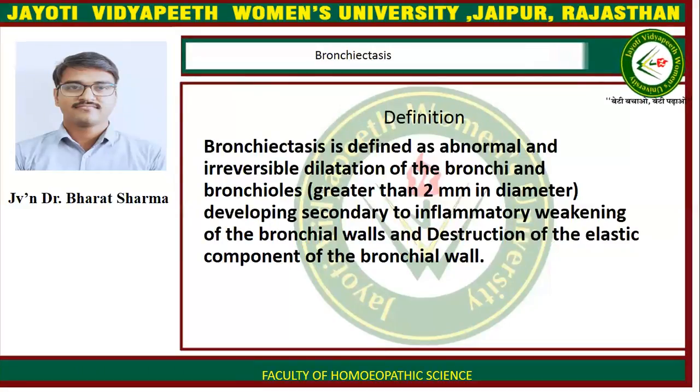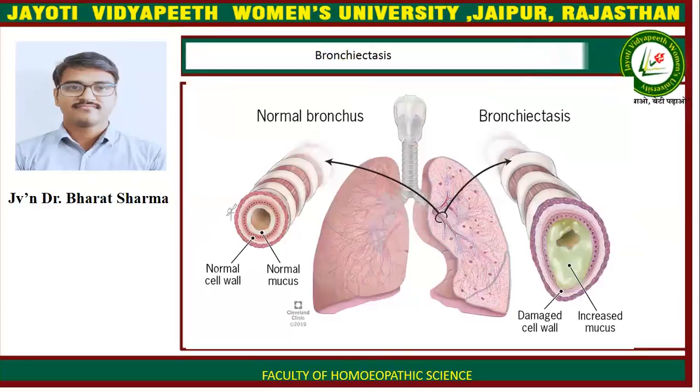Definition: bronchiectasis is defined as abnormal and irreversible dilatation of the bronchi and bronchioles greater than 2 millimeters in diameter, developing secondary to the inflammatory weakening of the bronchial wall and destruction of the elastic component of the bronchial wall. Here is a normal bronchus, with normal cell walls and normal mucus. In cases of bronchiectasis, you can easily see damaged cell walls and also increased mucus formation.